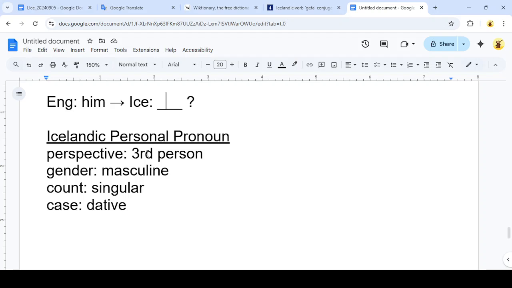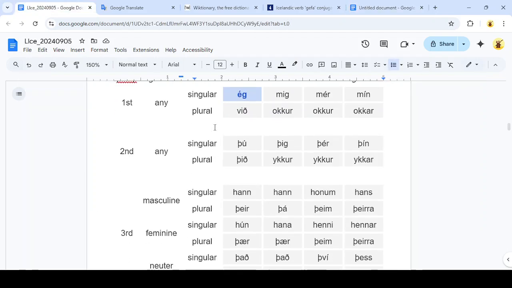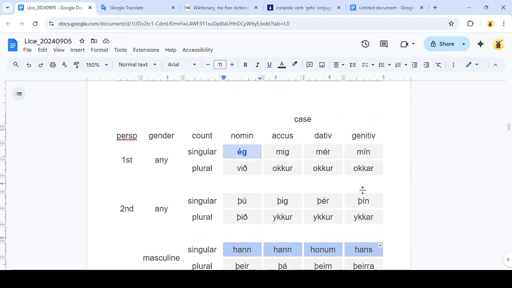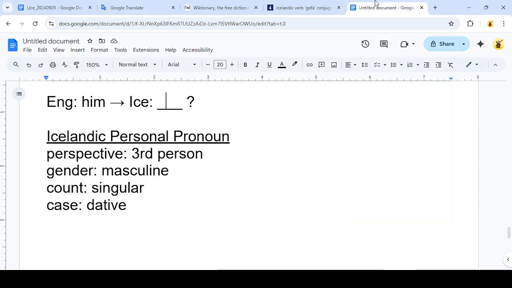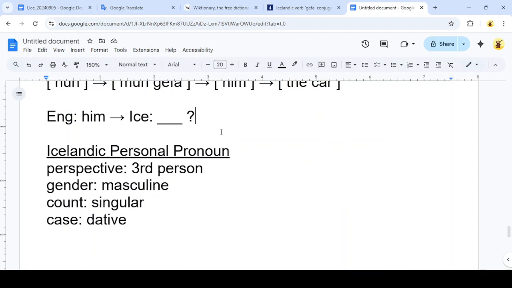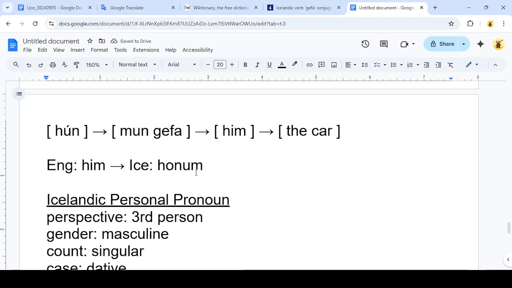Let's find our 4 features: third person masculine singular dative. So in the spelling table, we want to go to third person masculine singular. That puts us in this row. Dative is this column, and the intersection of this row and this column is the spelling Honum, which is honum. So honum should be the best possible translation of him into Icelandic for our particular translation here.